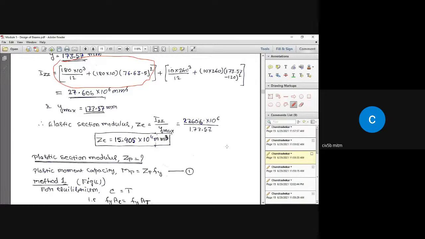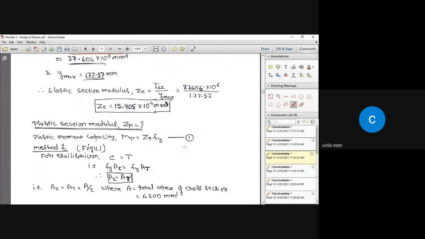See, plastic section modulus is the one basically which divides the area into two equal parts so as to maintain force equilibrium, wherein all the fibers, both in tension and compression zones, are subjected to an equal stress of Fy. Okay, so we'll find out what is plastic section modulus.